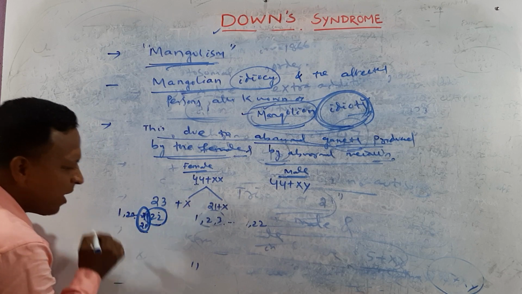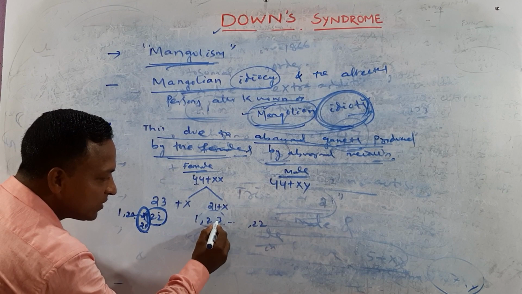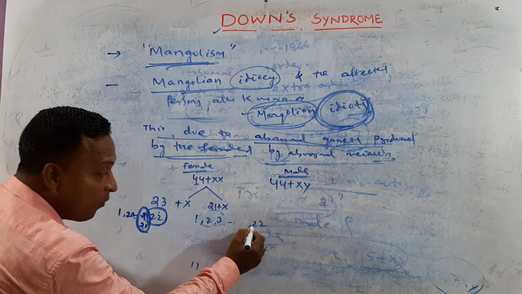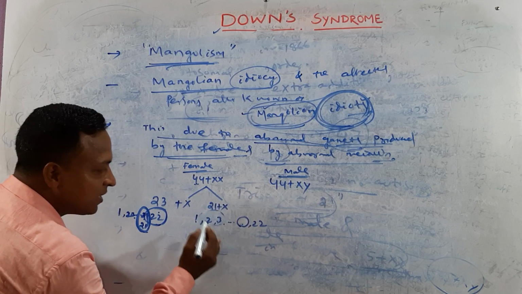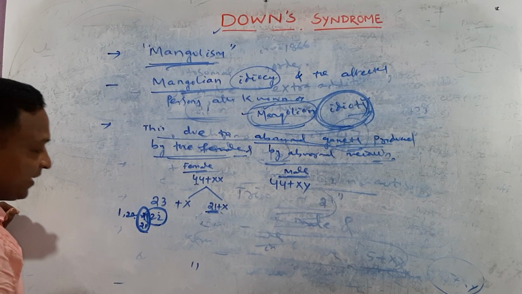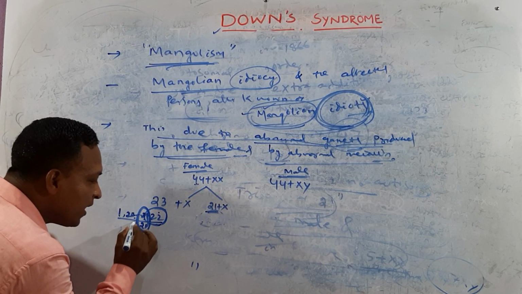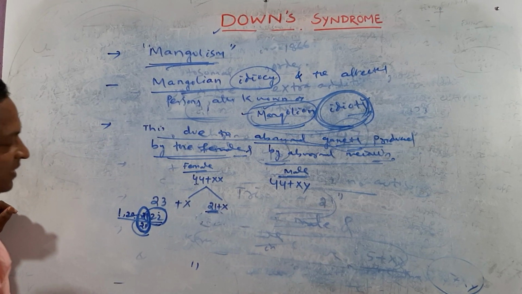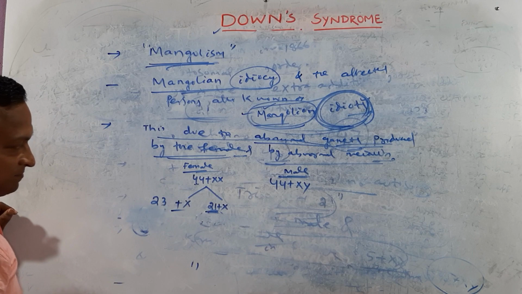That means out of the 22 chromosomes on the other side, one, the 21 number chromosome, is lost. That means total autosomes there is 21. Here 1, 2, 3, 4 up to 22 plus 1 extra 21 number chromosome. That means 23 plus X.